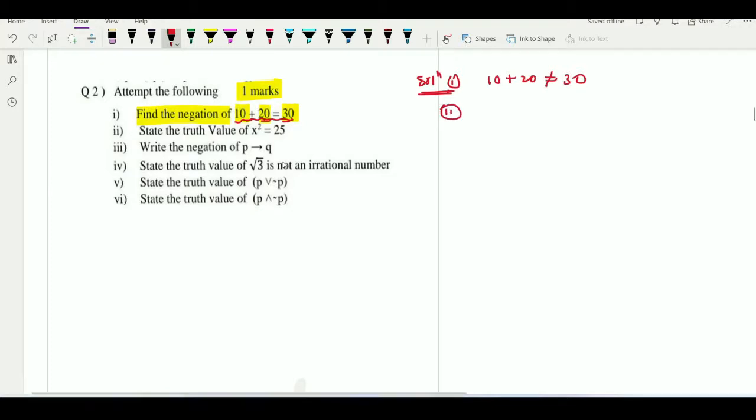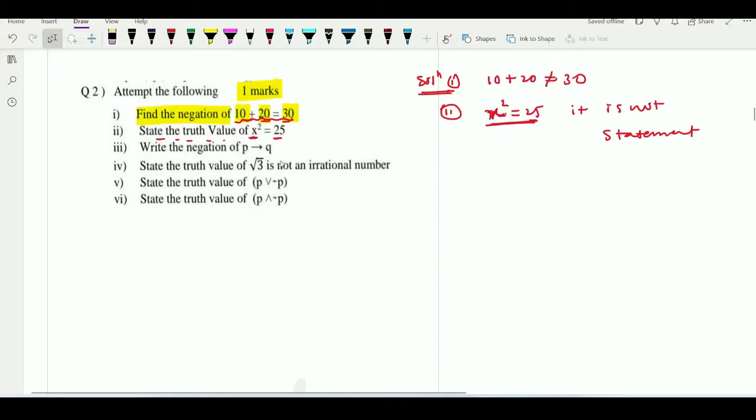See the solution of the second. We have to state the truth value of x square is equal to 25. So x square is equal to 25, we can say that it is not a statement. Why can we say that it is not a statement? Because in this case we are not able to identify its truth value, because the value of x is not given. So if x is taken as 2 here, then the square of 2 is 25, that is wrong.